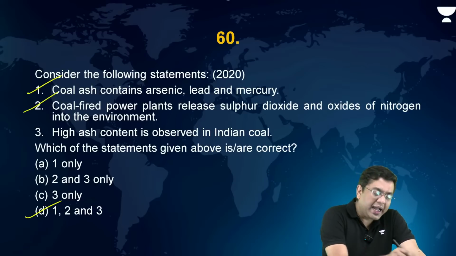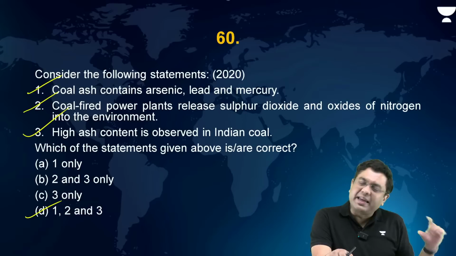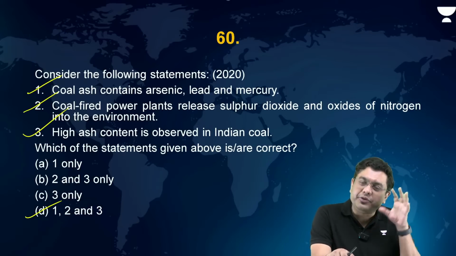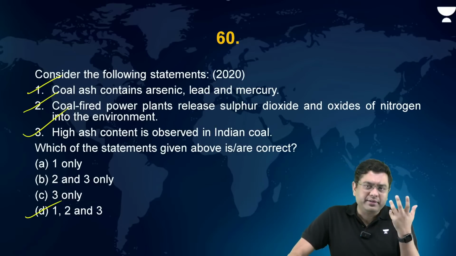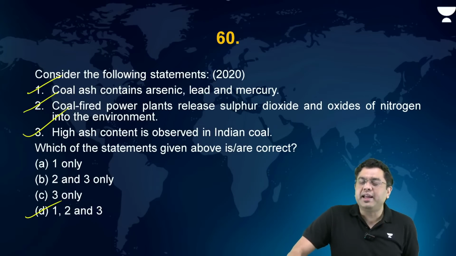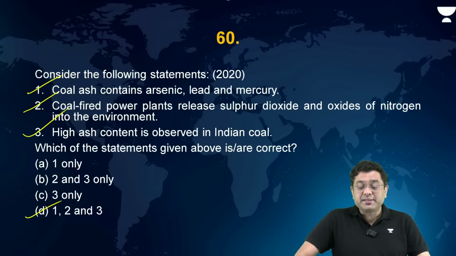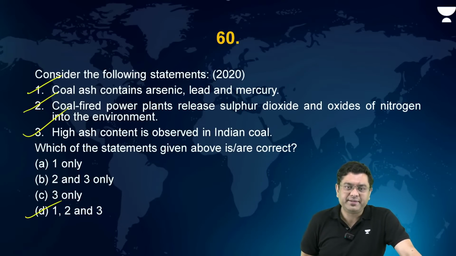Having said that, high ash content is observed in Indian coal. Yes. The calorific value is not that high, but the ash content is high. That is why, despite having rich quantities of Gondwana grade coal, which is a bituminous grade coal, India ends up importing coal from countries like Indonesia, South Africa, etc. This was a question asked in the mains examination for GS paper 1. So a similar type of question can come for environment or for the mains exam.